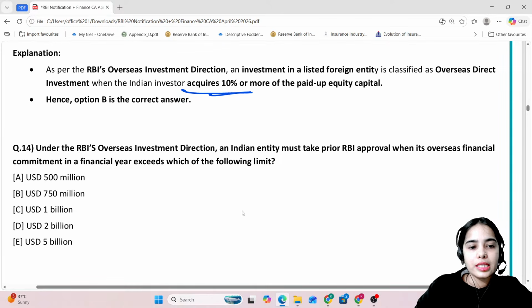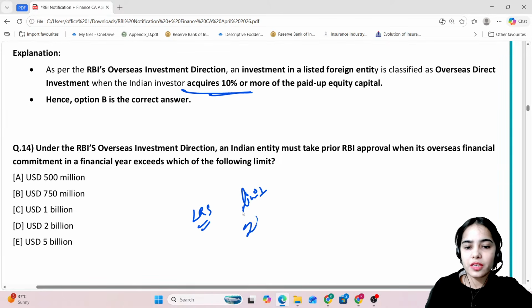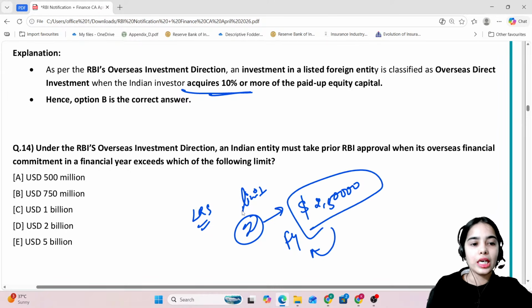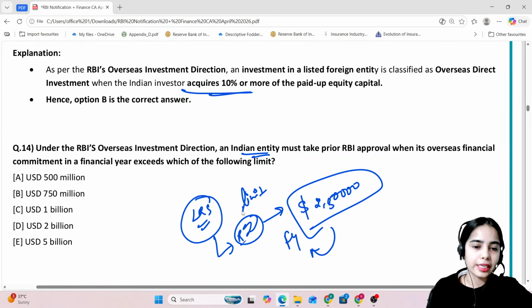Now, see, in the liberalized remittance scheme, there is a limit on how much individuals can use foreign currency. So the limit is 2,50,000 in a financial year. Now, this limit under the liberalized remittance scheme is for the resident individuals. But what about the entities? What about the resident entities?